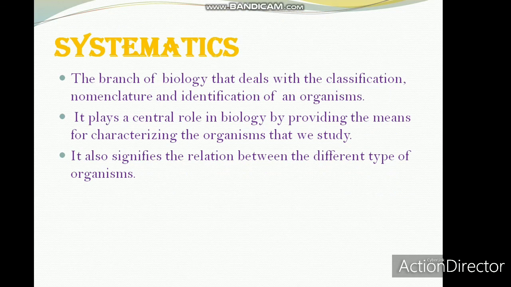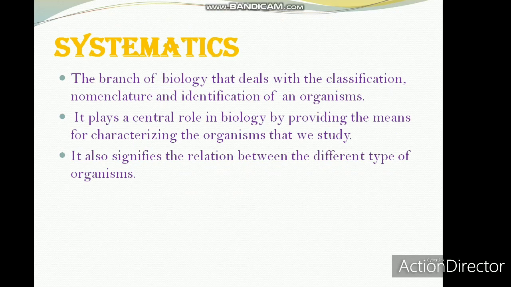Next is systematics. This is the branch of biology that deals with the classification, nomenclature and identification of an organism. It plays a central role in biology by providing the means for characterizing the organisms that we study. It also signifies the relation between the different types of organisms.